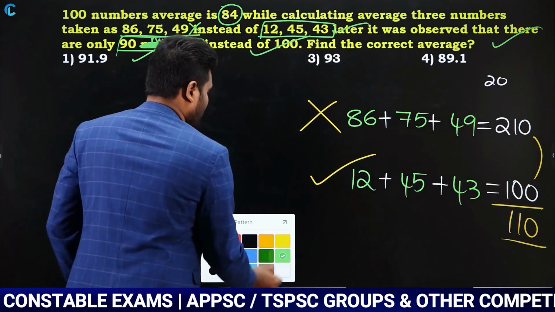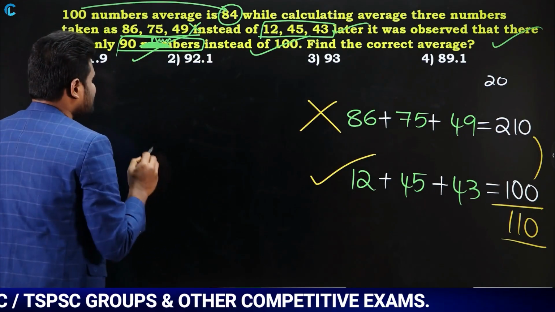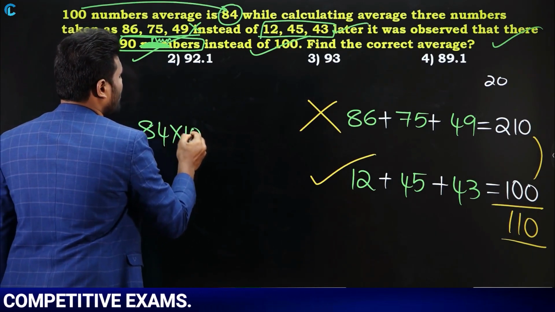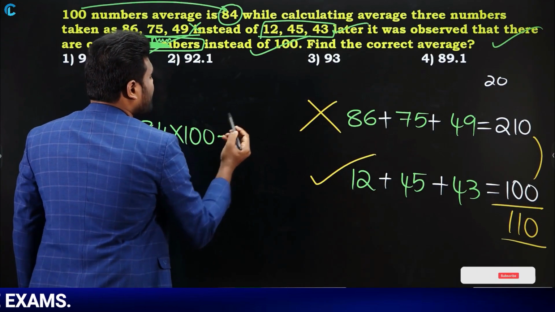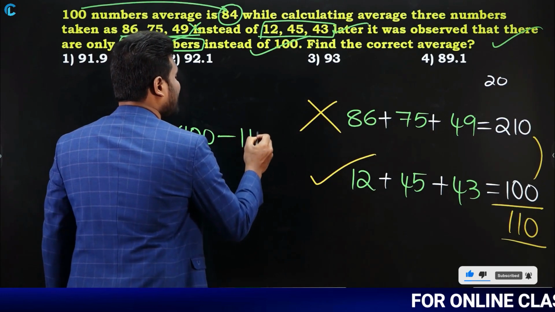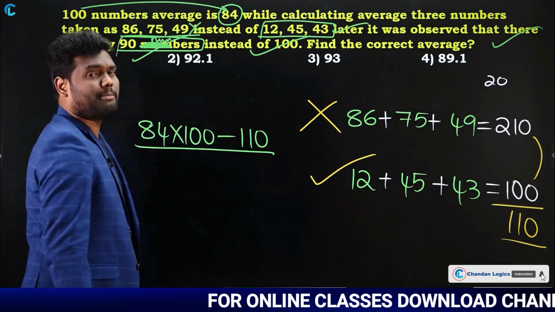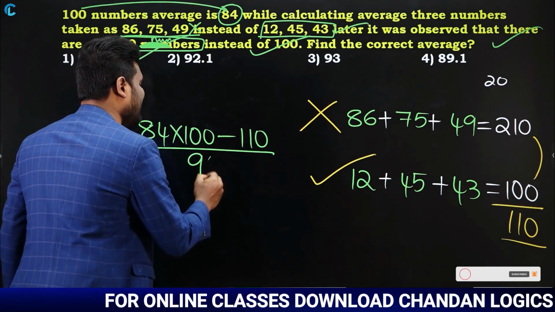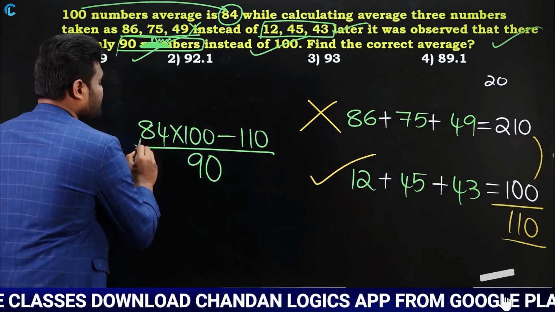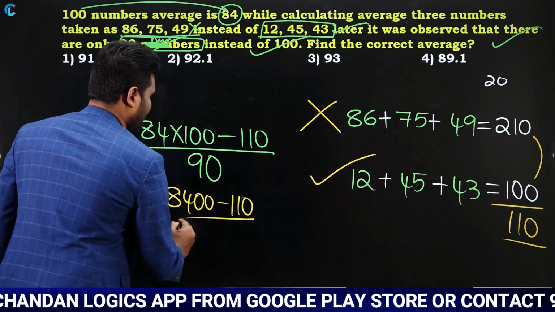So let us calculate the actual sum of 100 numbers. As the average is 84, the sum is going to be 84 into 100. From this you need to subtract 110. Why? Because we are getting a 110 difference and the wrong value is more, so subtract 110. Divided by the number of numbers, which is only 90 numbers, not 100 numbers. This is mentioned in the question clearly. Now 84 into 100 is 8400, minus 110, divided by 90.